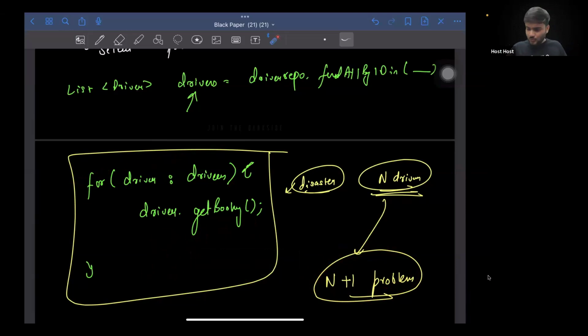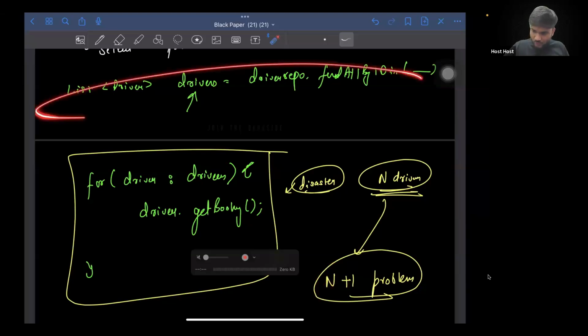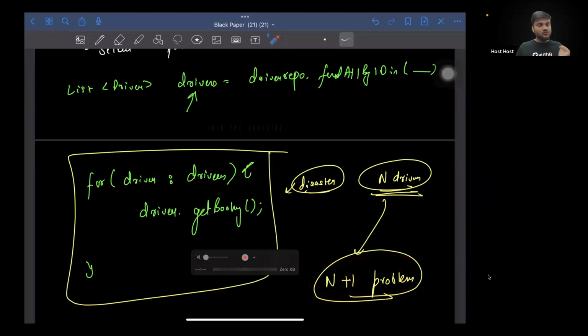Instead of looping on each and every driver and calling getBooking again and again, making N queries plus one query for getting the list of drivers, we can optimize these N+1 queries to maybe 2 or 3, some constant number of queries altogether. First of all, do you guys understand what problem I'm talking about here?